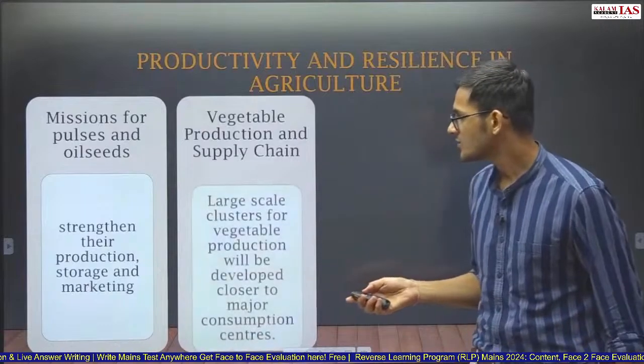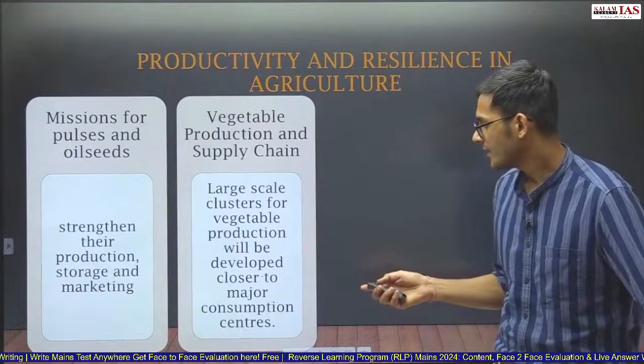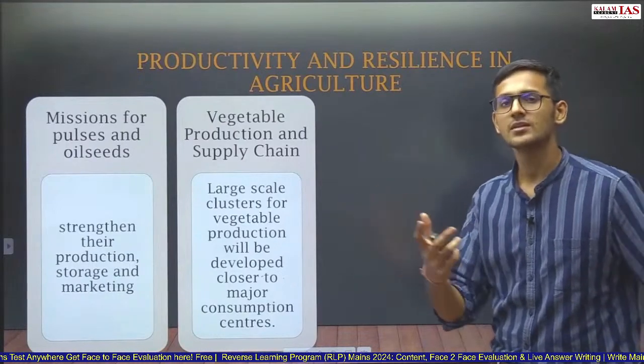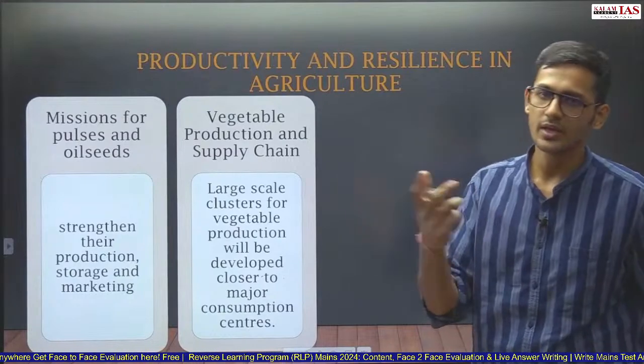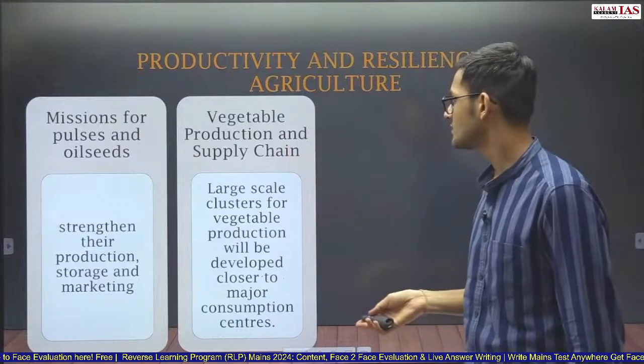Vegetable production and supply chain, large scale clusters will be developed for vegetable production closer to major consumption centers. So there are major consumption centers, major cities around India, and large scale clusters will be developed for vegetable production and supply chain.